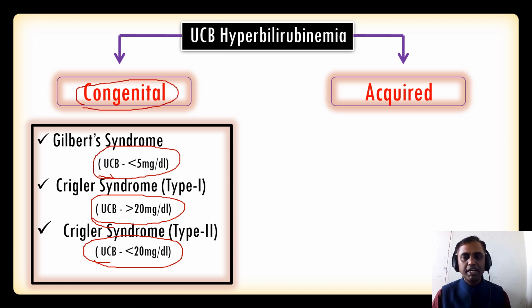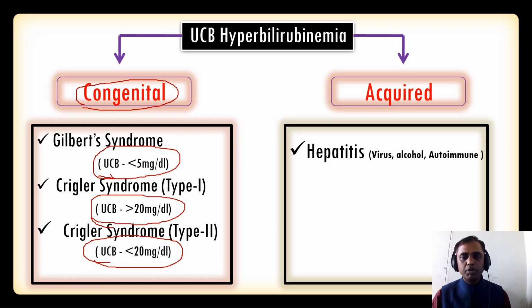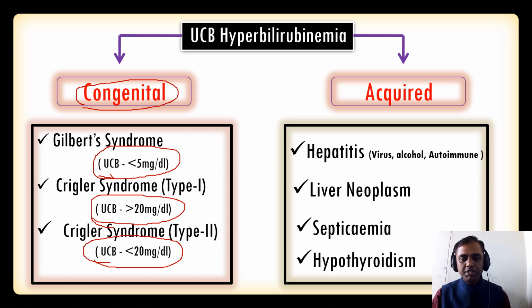Now some of the acquired conditions, you can see number one is hepatitis. The hepatitis virus, alcohol, autoimmune, so many other causes of hepatitis can produce the unconjugated hyperbilirubinemia, and liver neoplasm, carcinoma of the liver, can produce the unconjugated bilirubin increase in the liver, and septicemia and hypothyroidism. So these are the acquired causes that can produce unconjugated hyperbilirubinemia.